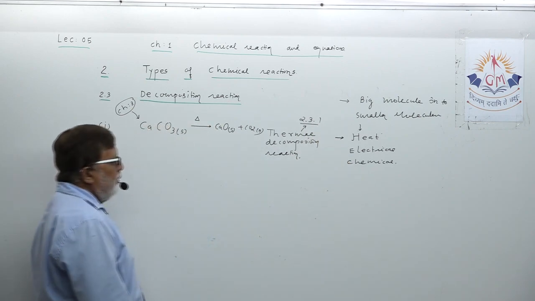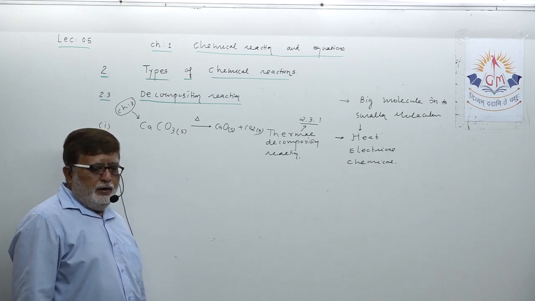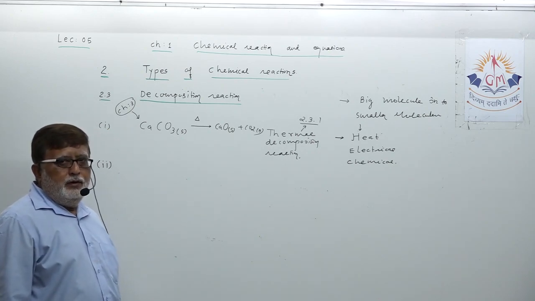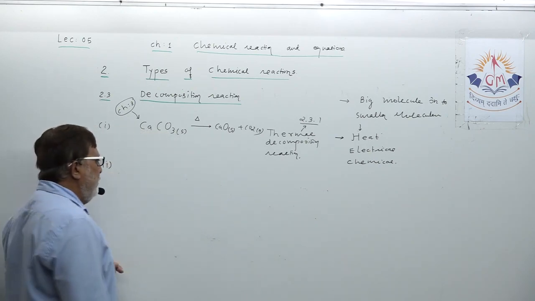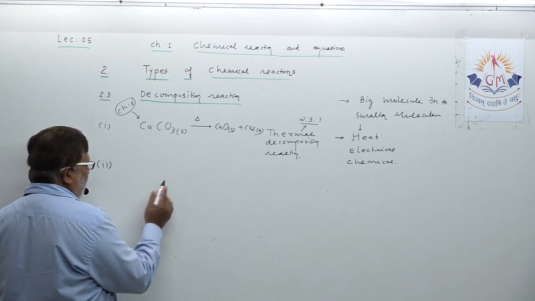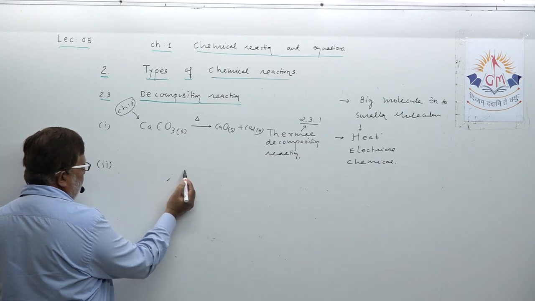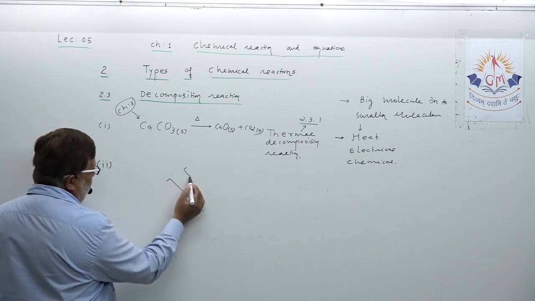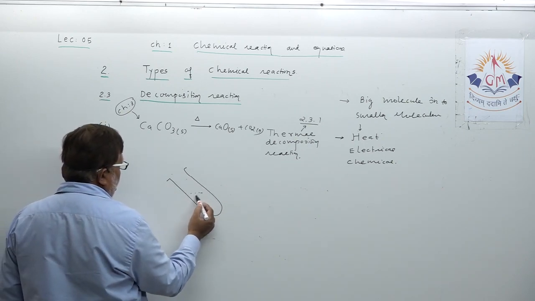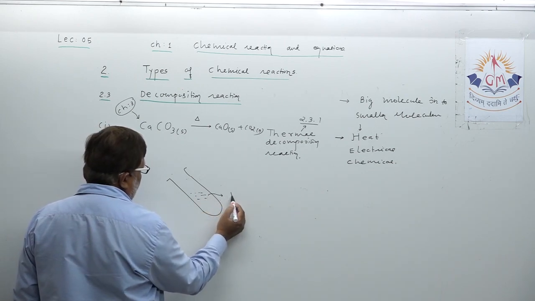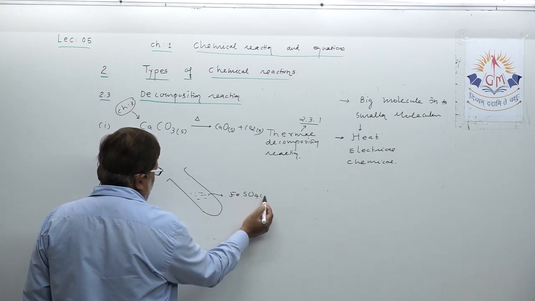In activity 4, what you have to do to understand this: suppose a tube is here. In this tube you have to take ferrous sulfate, FeSO4.